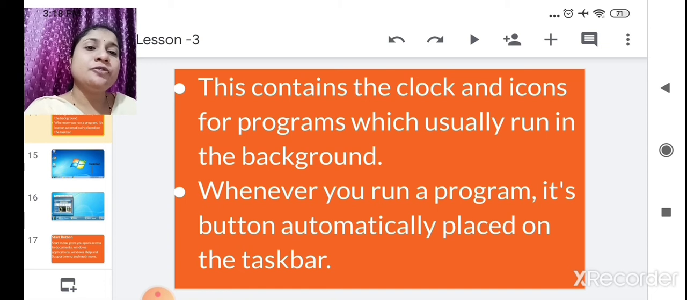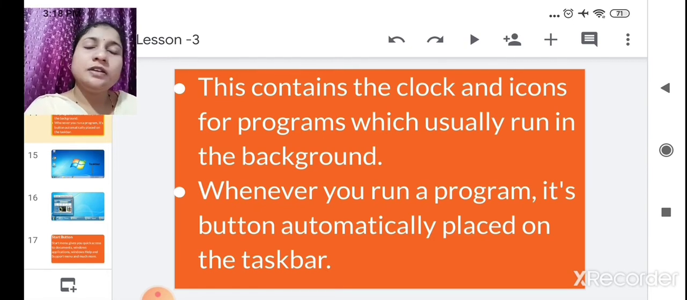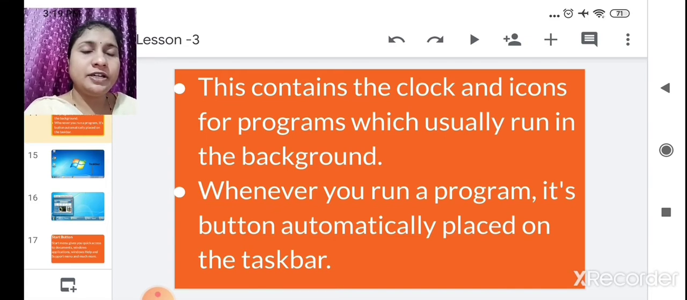Whenever you run a program, its button is automatically placed on the taskbar. Suppose you want to open Microsoft Word, automatically its button will be placed in the taskbar. The same way, if you want to draw a drawing in MS Paint, its button automatically appears on the taskbar. Got it? Like this it will appear.